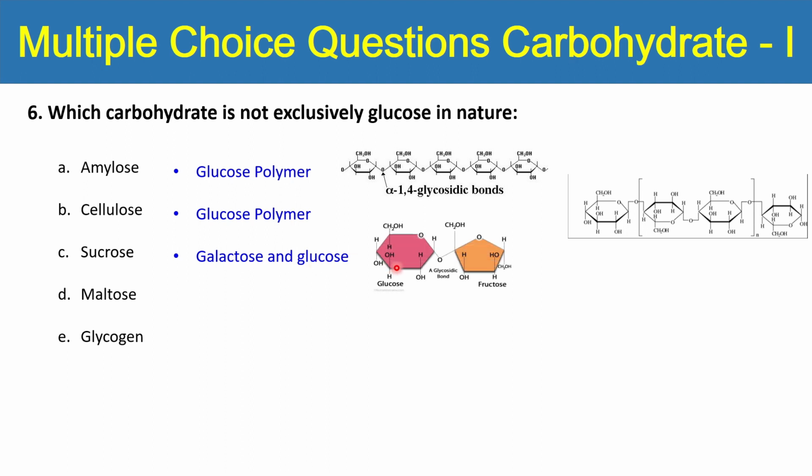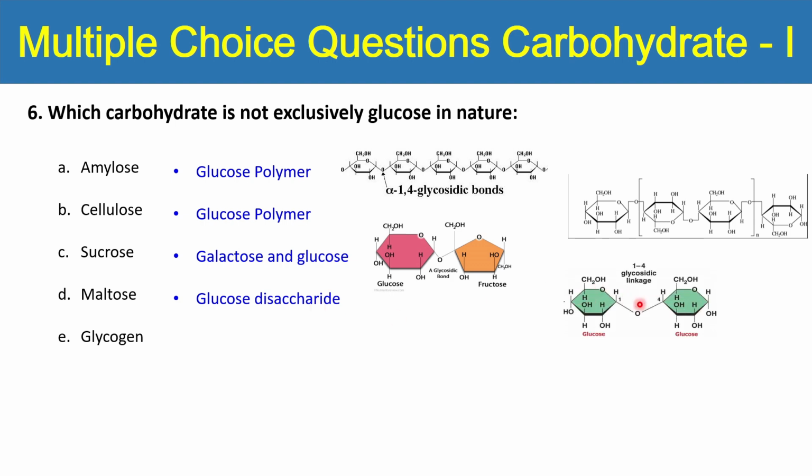Sucrose is galactose and glucose polymer. You can see here. Maltose is glucose disaccharide hai. You can see here, these are the two glucose molecules, and glycogen is a glucose polymer. You can see here 1,6 and 1,4 linkages branch chain के साथ glycogen present है.